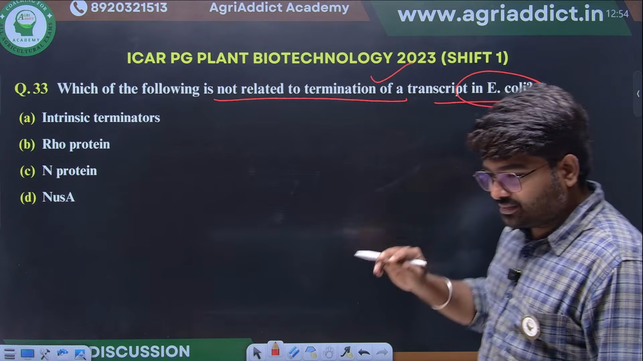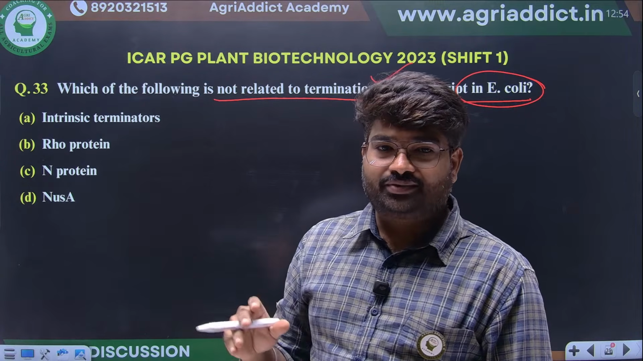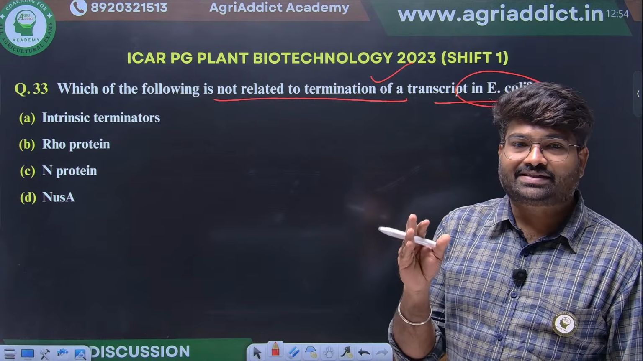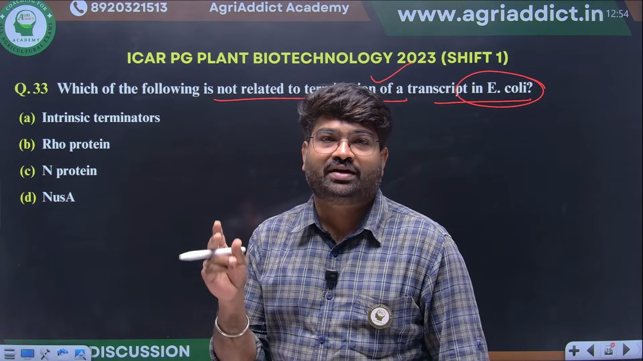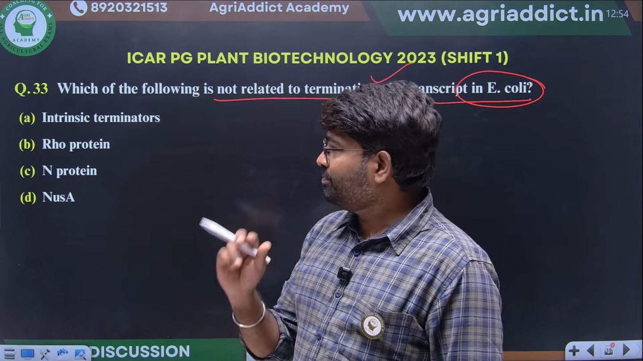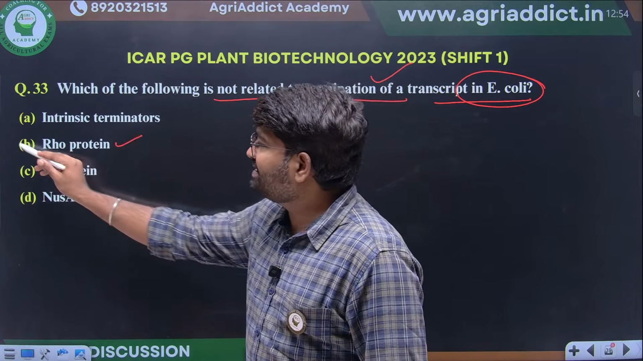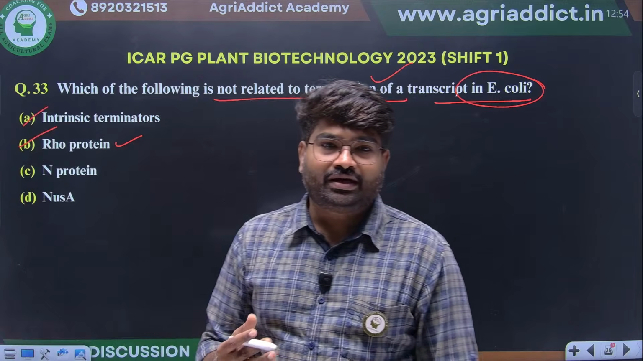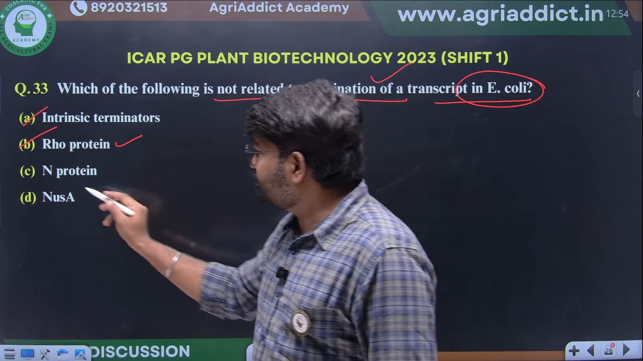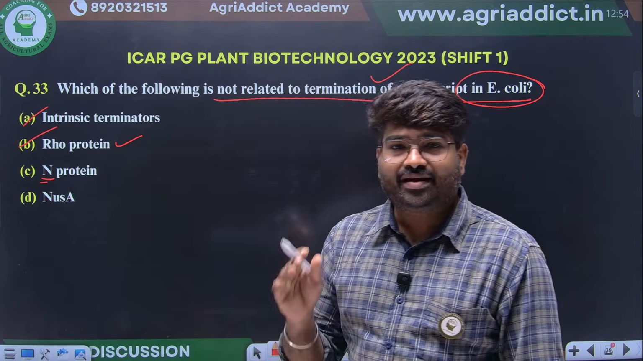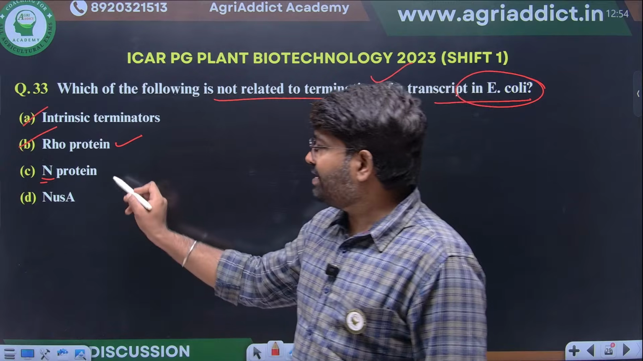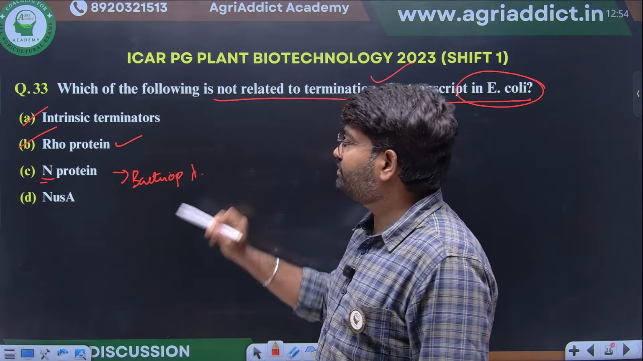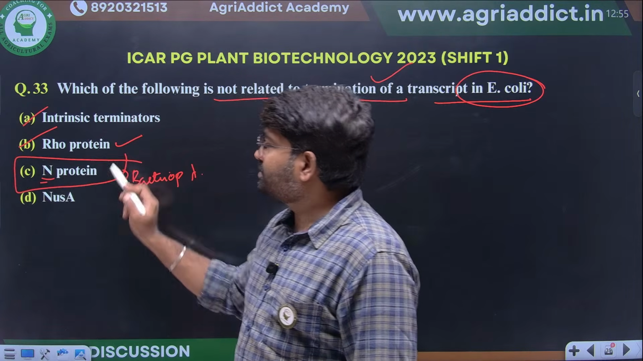Next, which of the following is not related to termination of transcription in E. coli? We already discussed that in prokaryotes, transcription may be terminated in two ways: rho dependent and rho independent pathways. Okay. Rho protein is there, this will come. Intrinsic terminators, that is rho independent, will also come. If you see this N protein, where will this N protein be particularly involved? In bacteriophages, particularly bacteriophage lambda. So this will be the right option.